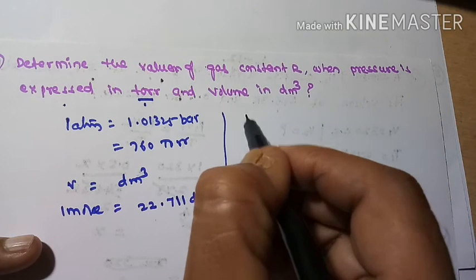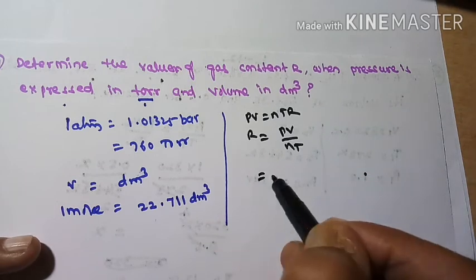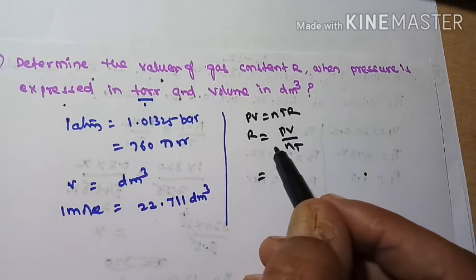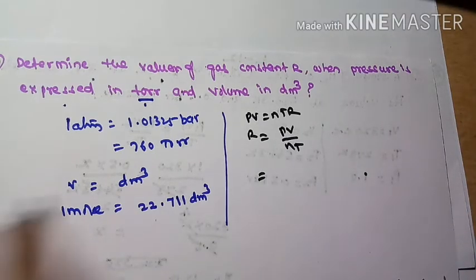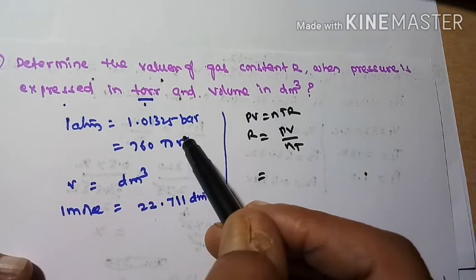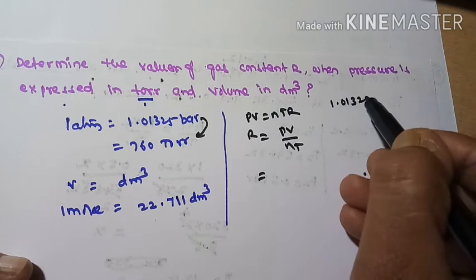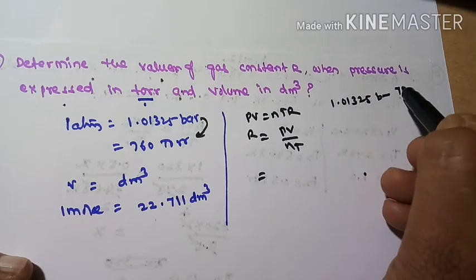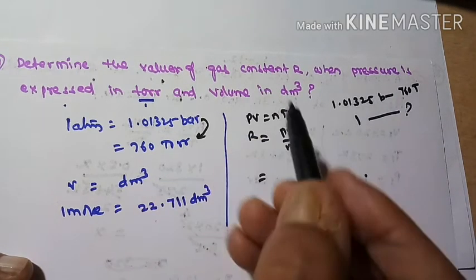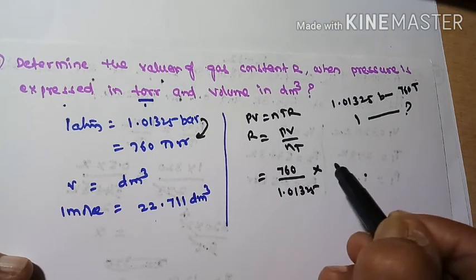So now what we have? Relation PV is equal to nRT. R is equal to PV by nT. Pressure should be present in what? Bars. So pressure is given in bars, we should convert into torrs. We know this relation: 1.01325 bars is equal to 760 torrs. Then 1 bar is equal to how much? 760 by 1.01325, into what is V?